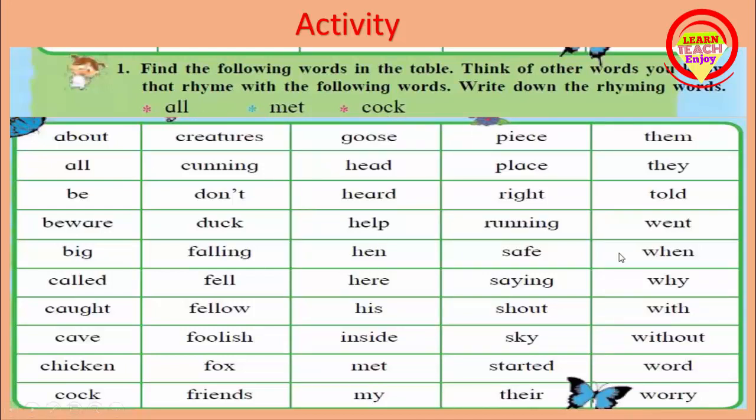Find 3 words in this chart. Let's find all. Where is all? Here is all. Then next mate. Where is mate? Here is mate. Then cock. Where is cock? Here is cock. After finding these words, write down the rhyming words of them.